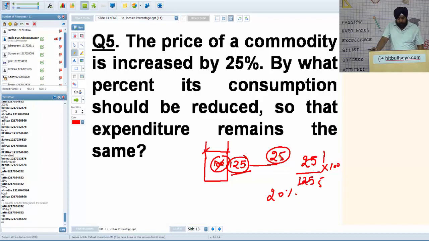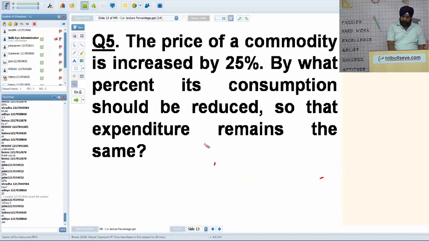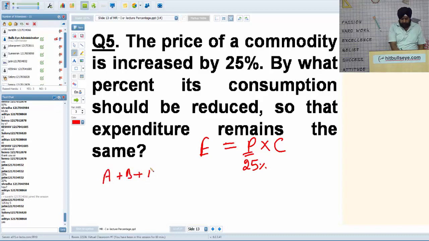Can we do it by net percentage change? If I ask, can anyone do it with net percentage A plus B plus AB by 100? Yes, Aditya, you got it. We can definitely do it by A plus B plus AB by 100. See, expenditure is equal to price into consumption, as area was length into breadth. Price is increased by 25%. So in net percentage change, use the A plus B plus AB by 100 formula. Net percentage change should be 0.